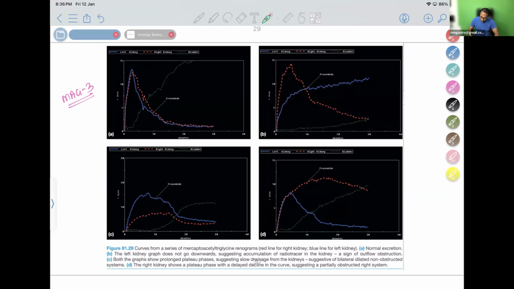So like that, you can find out whether the function is in the picture. Kidney going down because of poor functioning kidney. Okay, dilated, non-obstructed systems. So then another one showing you partially obstructed right renal.